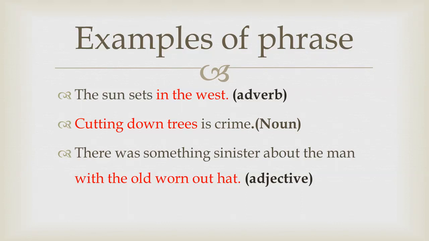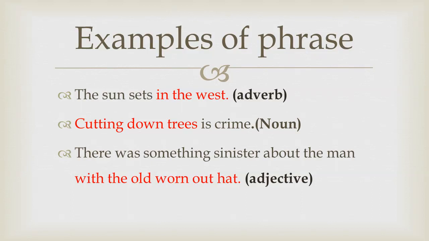Now let's move to sentence number 2. Cutting down trees is crime. The words highlighted in red, cutting down trees, is a phrase. So ask yourself, is it a group of words? Yes, it is.